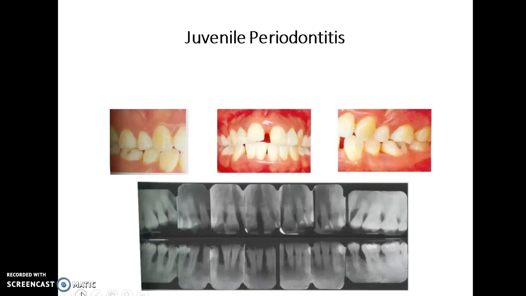This is a person with juvenile periodontitis, and it looks like in this case their tissue is slightly inflamed, not terribly. They do have some calculus and plaque formed between the teeth, but if you look at the radiographs, there is a tremendous amount of bone loss for this person. Unfortunately, I'm not told how old this person is, but they are going to be losing some teeth probably sooner than later in their life.